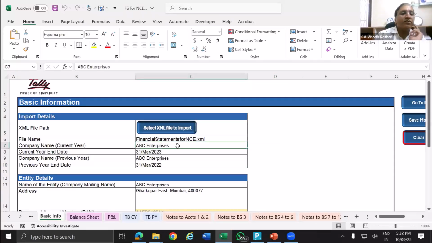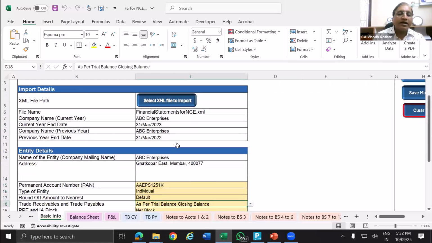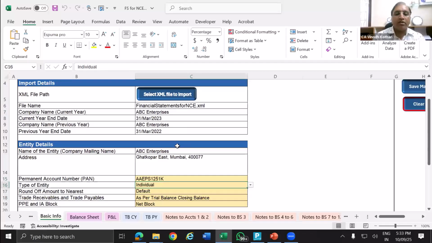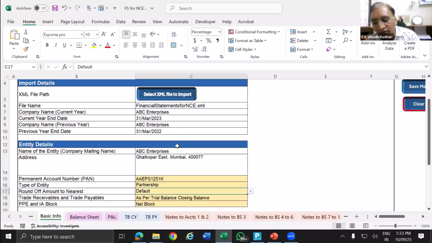So what is imported? Company name, then the current year, company name for the previous year data. So what is the company address? Now how is it picking the address? From the Tally data. PAN number from the Tally data. Type of entity you have to alter, so all down partnership. Then round off, how do you want? Whether lakhs, crores, or you want the default, choice is yours. So based on this round off, your financial statement will be prepared.